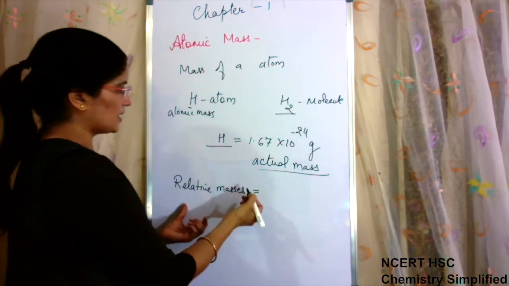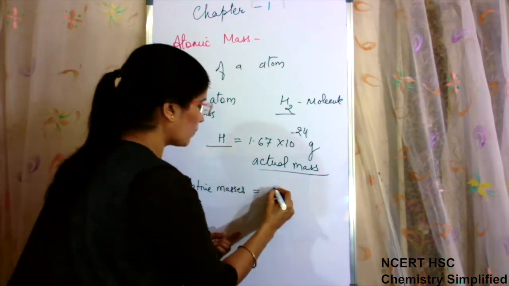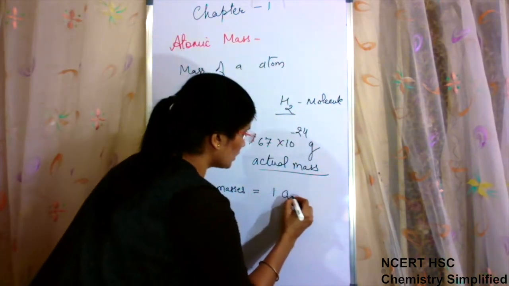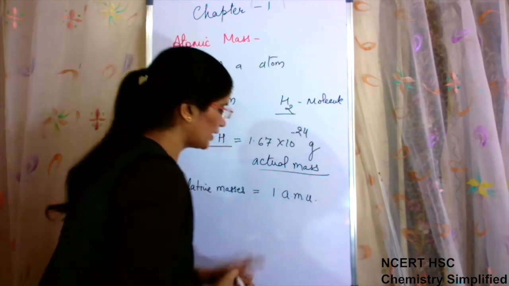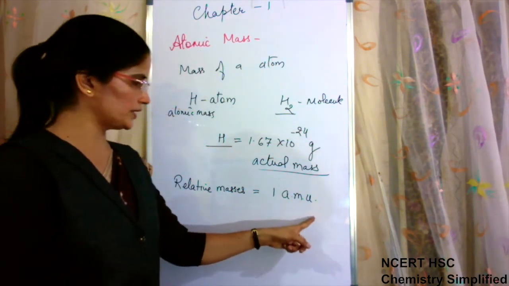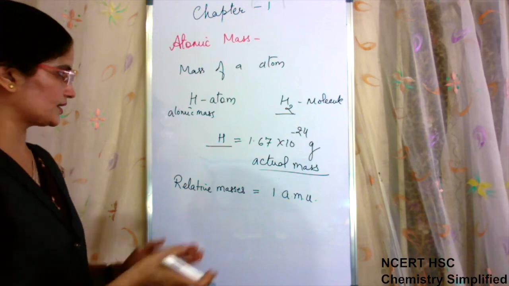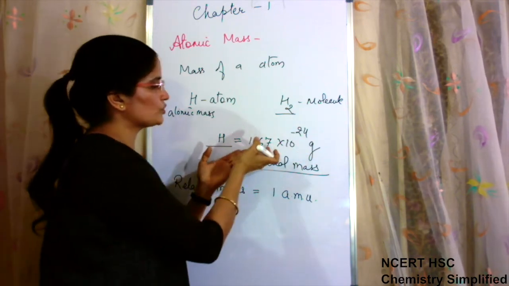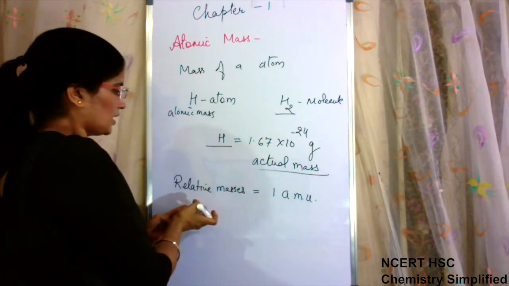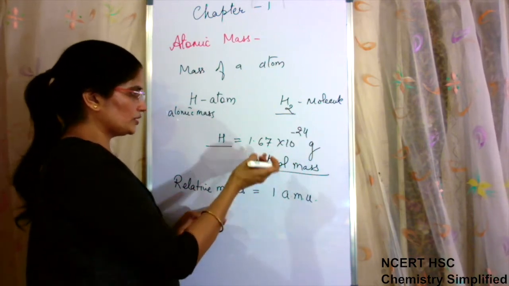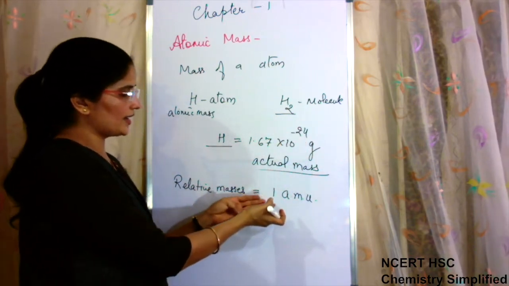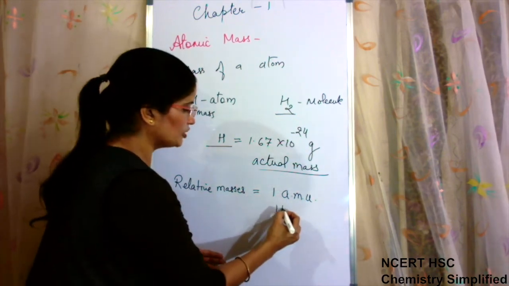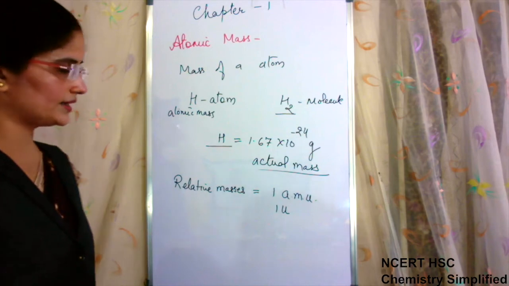Those relative mass for hydrogen is 1, and this is AMU, atomic mass unit. Means we have related it. The smallest atom is hydrogen and its actual mass is this. Relative mass of hydrogen, we have related it to this as 1 atomic mass unit, or simply 1 U we can write.